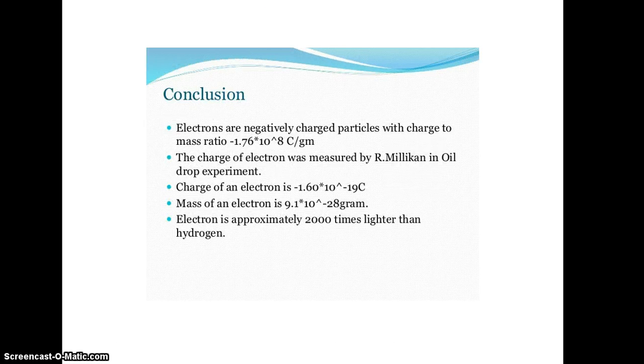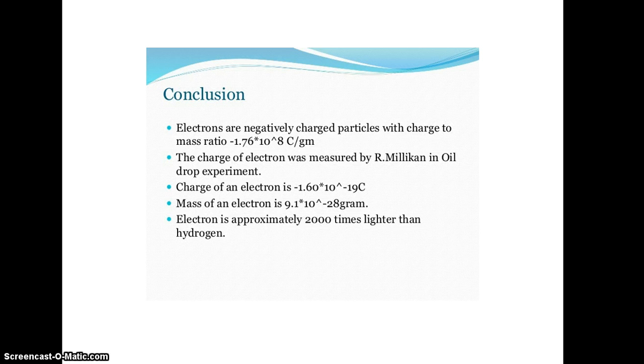And he made a conclusion that electrons are negative charge particles with a charge to mass ratio of 1.76 into 10 raised to 8. And the charge of electron was measured by R. Millikan. Charge of electron is found to be minus 1.60 into 10 raised to minus 19 coulomb.